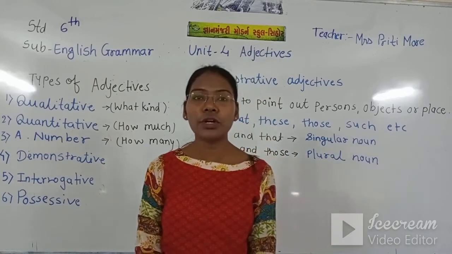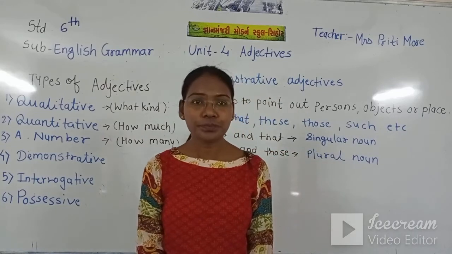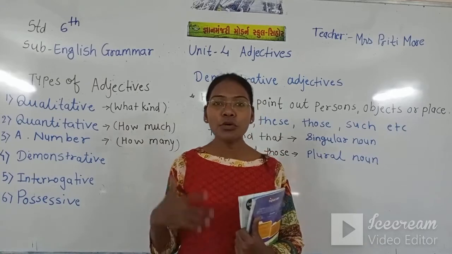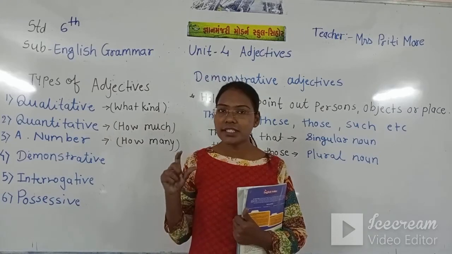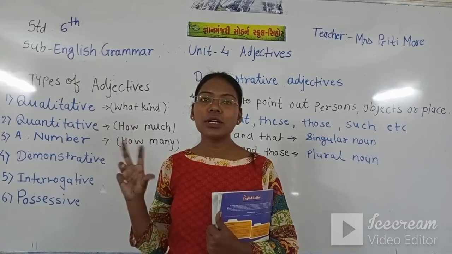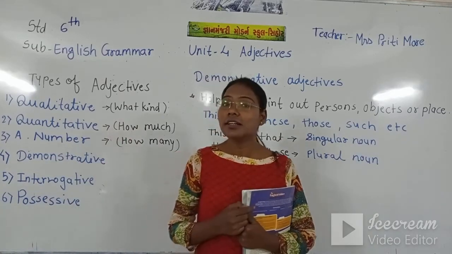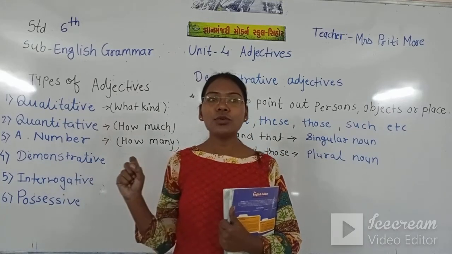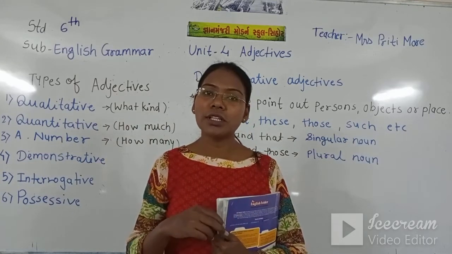First, we should know what an adjective is. An adjective defines the noun or pronoun of a given sentence, or tells us more information about the noun or pronoun. If the sentence is "That ball is blue," this blue color is telling more information about the ball. Ball is a noun and blue is an adjective. If we underline the word blue, it is telling us more information about the ball.